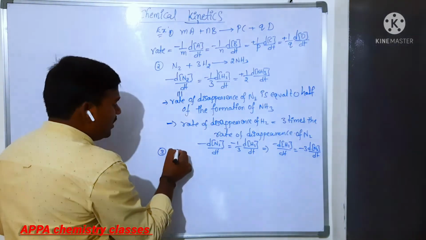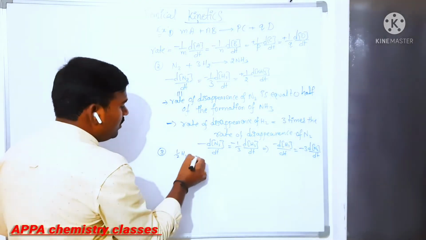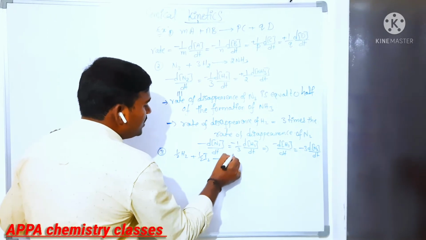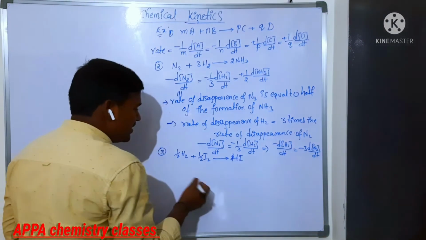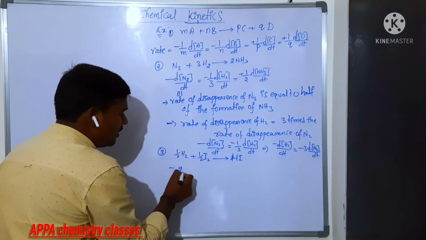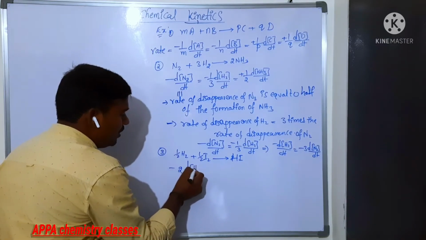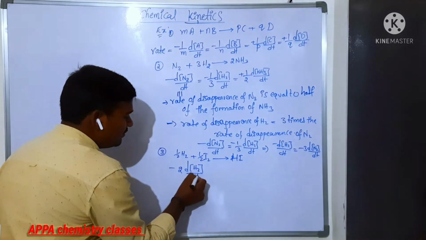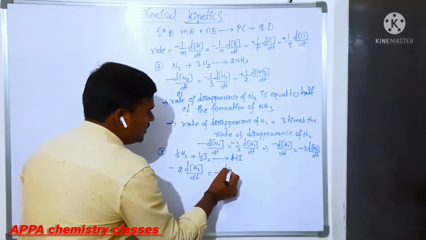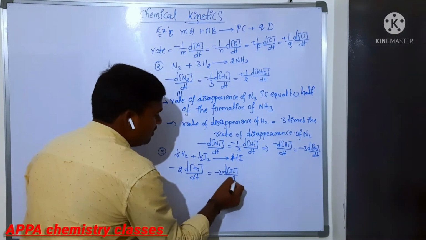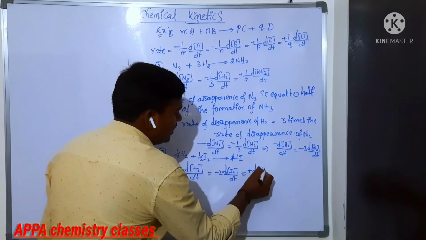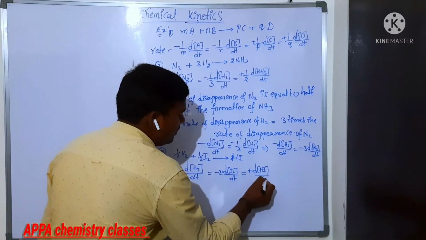So I am taking half H2 plus half I2 gives rise to HI. For this reaction, what will the rate expression be? I will write it, and you tell whether it is correct or not. You say minus 2 dH2 by dt is equal to minus 2 decrease in concentration of I2 by dt is equal to plus increase in concentration of hydrogen iodide by dt.